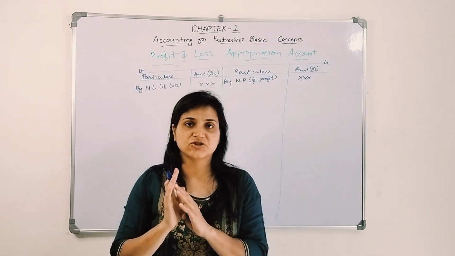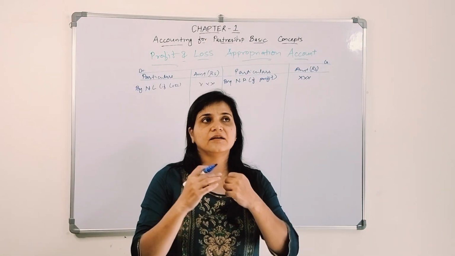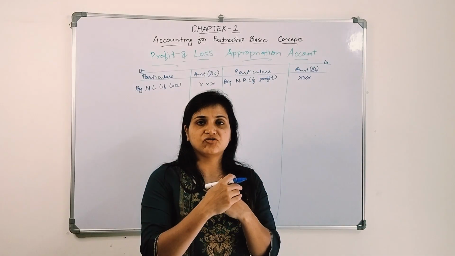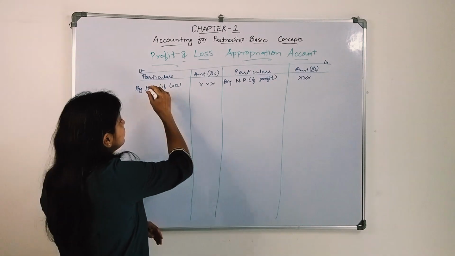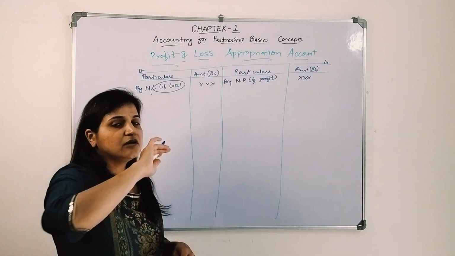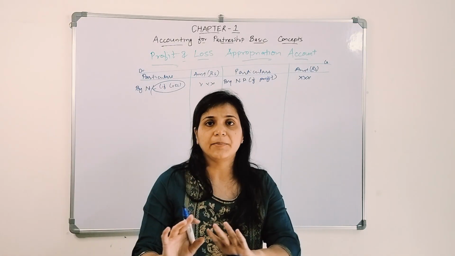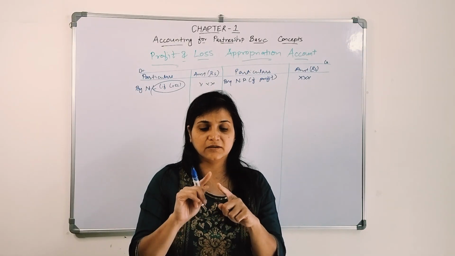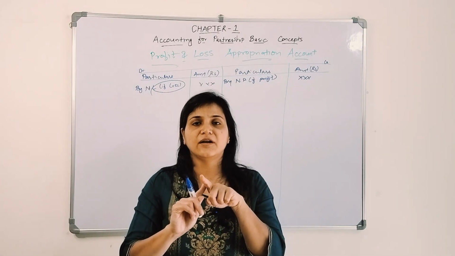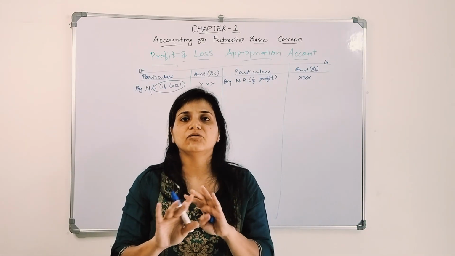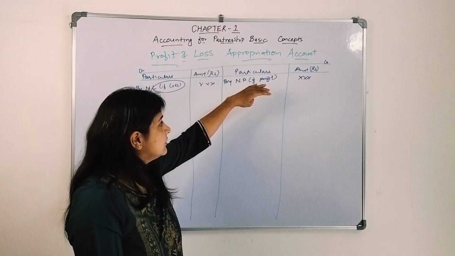Right now, next effect is what? Let's say we have to give interest on capital. One thing we need to understand, if there is a loss, we are not supposed to give anything to the partners. May it be interest, may it be salary, may it be commission, any kind of remuneration, we are not going to give anything to the partners, only and only if there is a profit.